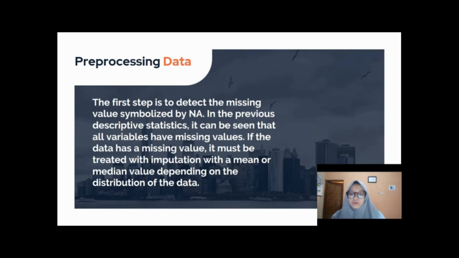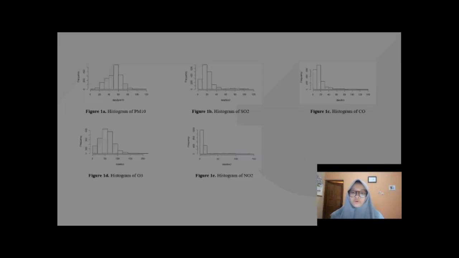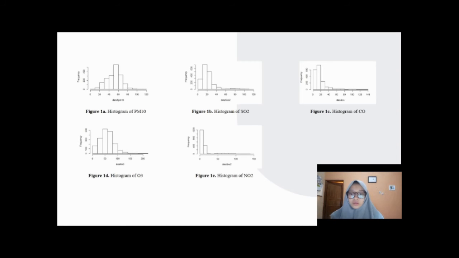Pre-processing data. The first step is to detect the missing values, symbolized by NA. In the previous descriptive statistics, it can be seen that all variables have missing values. If the data has missing values, they must be treated with imputation with a mean or median value depending on the distribution of the data. In figures 1a to 1e, it can be seen that all variables tend to have a skewed distribution. So the imputation treatment uses the median value of each variable.